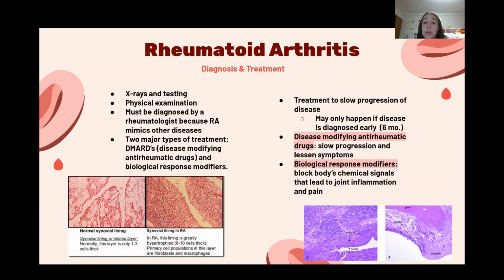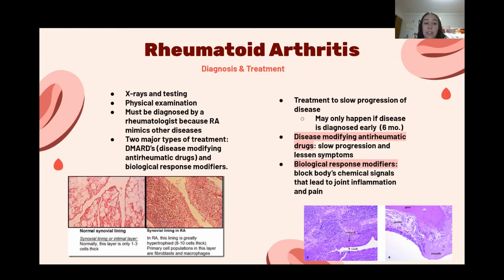In addition to this, they will undergo a physical examination where the doctor will look at their joints and their muscles because those are affected by the disease. And one of the most important factors in the diagnosis is that the patient is seen by a rheumatologist. Since they specialize in rheumatoid arthritis, they are just better suited to recognize the symptoms and correctly diagnose it, as it's easily confused for other things, as I said earlier.